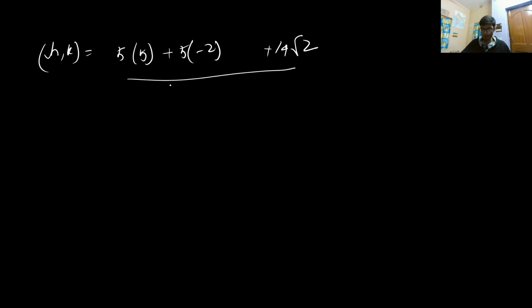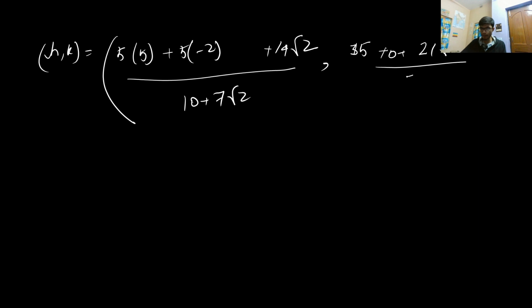So h comma k will be equal to a into x, so 5 into 5 plus 5 into minus 2 plus 7 root 2 into 2, that is 14 root 2, divided by the sum of the sides, that is 5 plus 5 plus 7 root 2, which is 10 plus 7 root 2, comma the other coordinate: 5 into 0 plus 5 into 7, that is 35, plus 0 plus 3 into 7 root 2, that will be equal to 21 root 2.